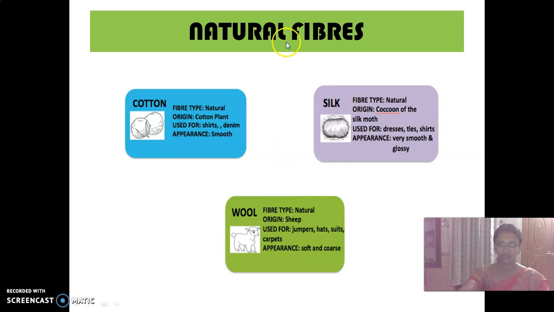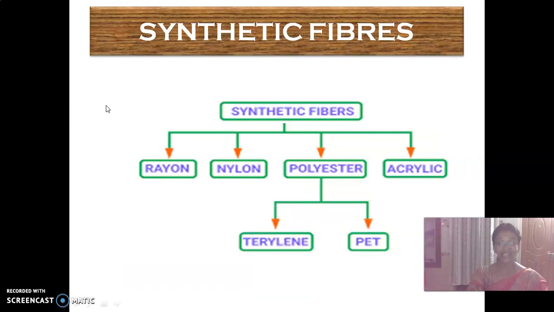Okay. So, the cotton is smooth. And then silk is also smooth and shiny. And wool soft and coarse. So these are all some of the natural fibers. And then synthetic fibers. So these are some of the classifications of synthetic fibers.